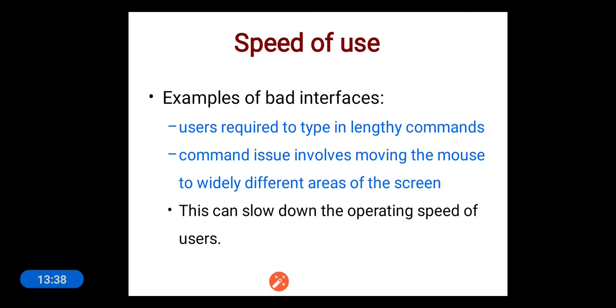Some examples of bad interfaces are: if the user is required to type lengthy commands, obviously it takes time. And if the user, in order to issue any command, has to move the mouse to widely different areas on the screen, then obviously it also takes a lot of time. Such operations will slow down the operating speed of the users.